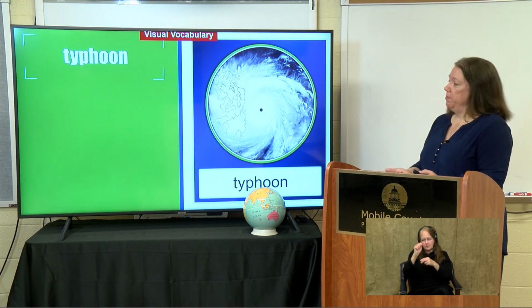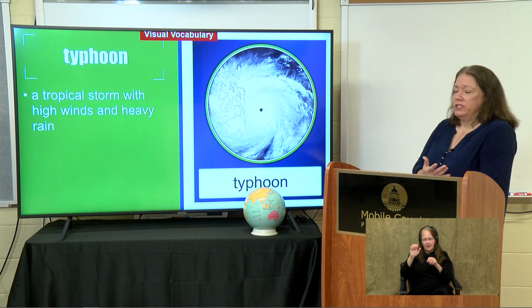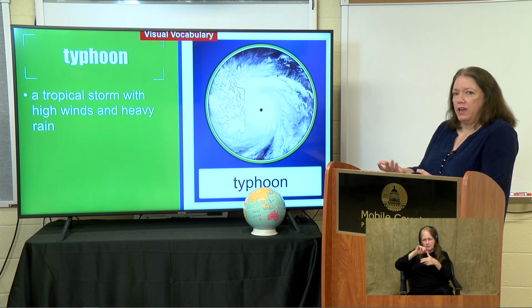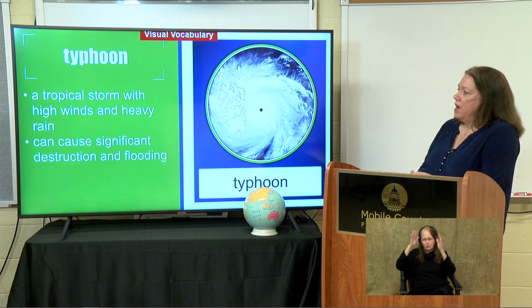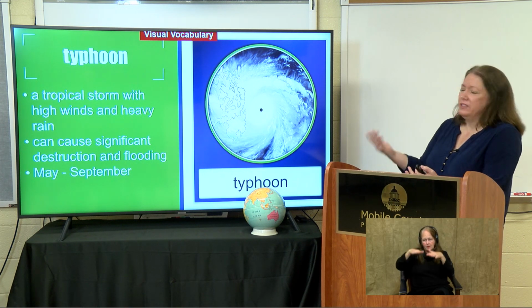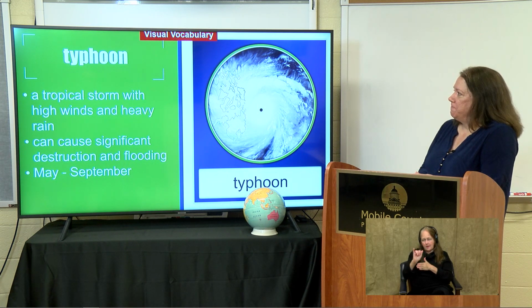Typhoons are another type of hazard that they experience in East Asia. We know what a typhoon is. It's what a hurricane is to us. It's a tropical storm that brings heavy winds and heavy rain. It can cause significant destruction and flooding. And the season for typhoons is typically between May and September in East Asia.